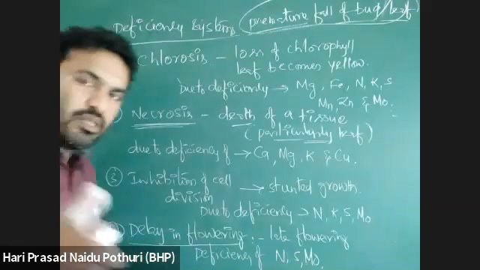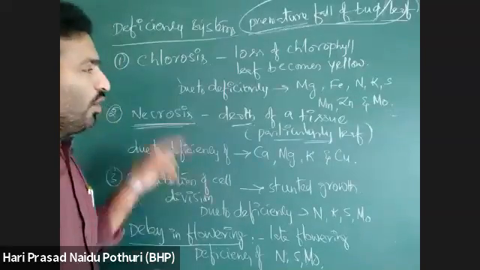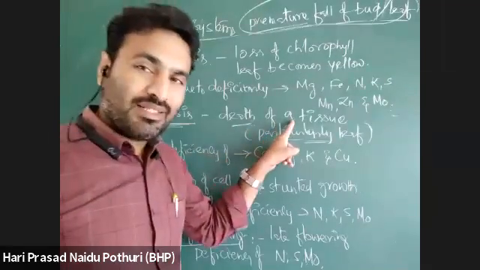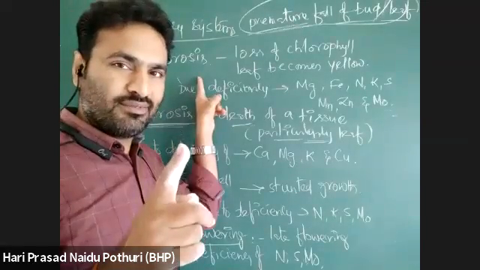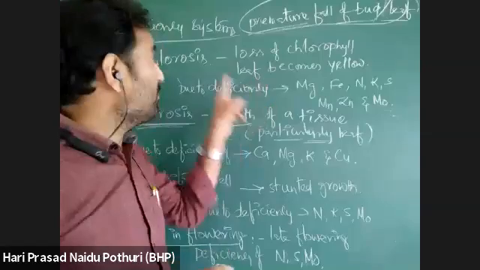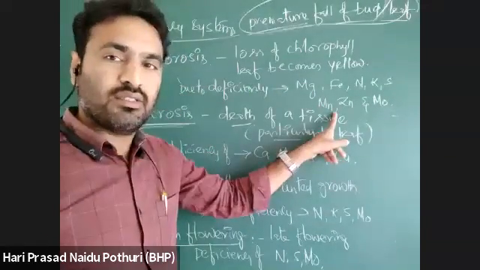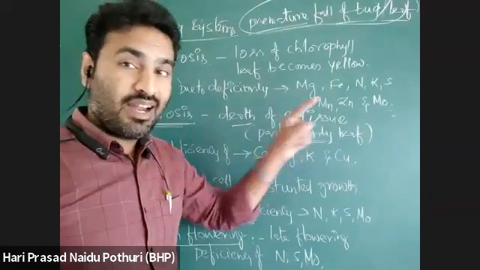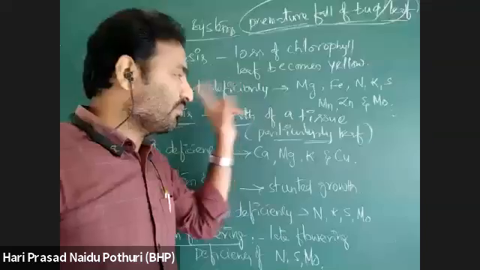Listen carefully here to what I am saying. More than one element is causing the same symptom. Suppose chlorosis is due to deficiency of 8 different elements, and a single element can cause more symptoms also.